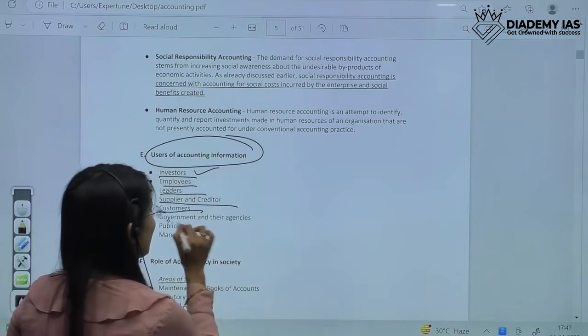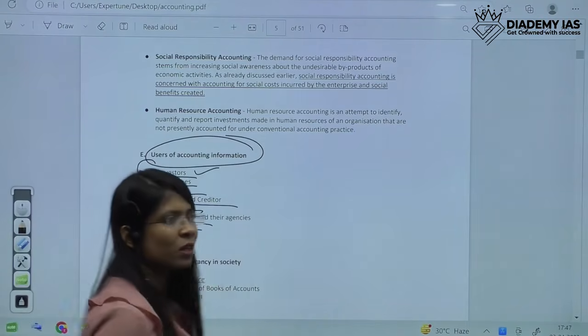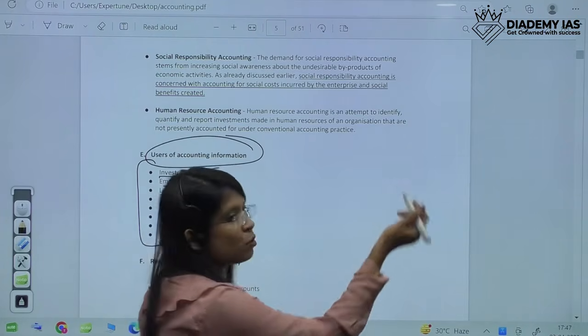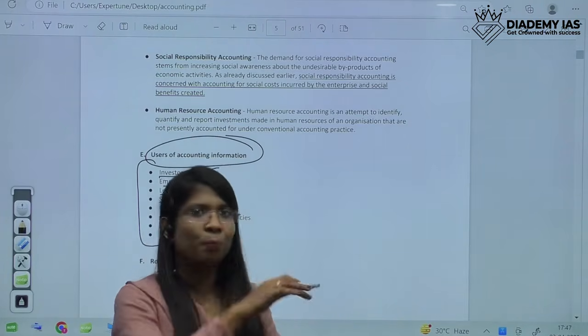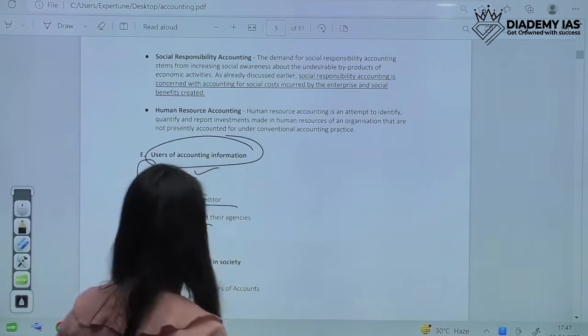Then customers, government, public, management. Please do cram these words, because generally this kind of question is asked, like who are the users of the accounting information. So please learn by heart these 8, 9 terms. Please do that.